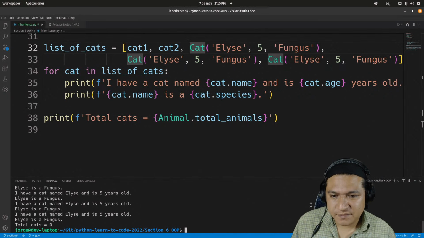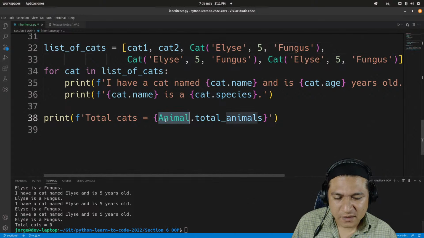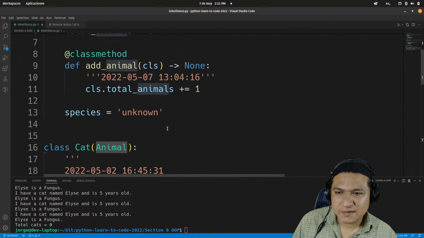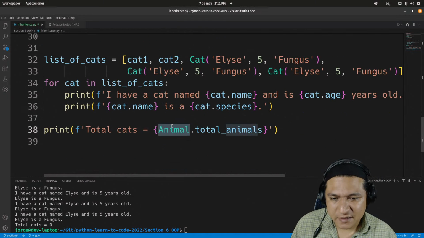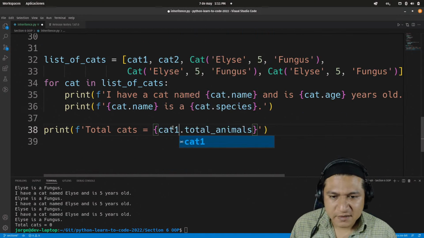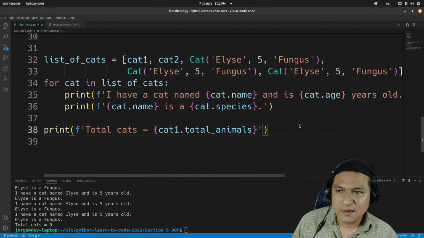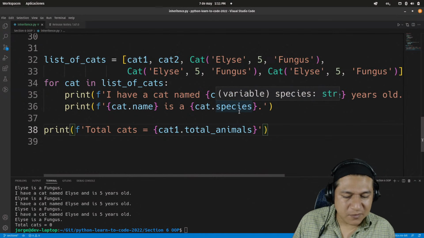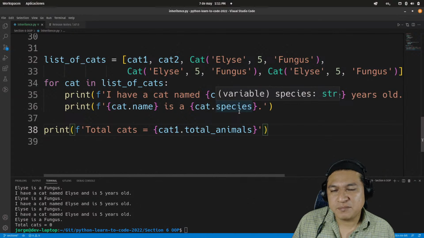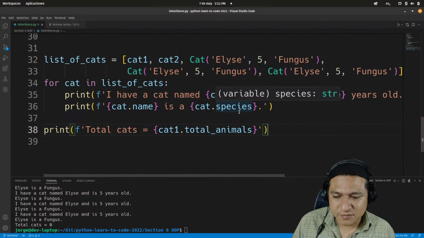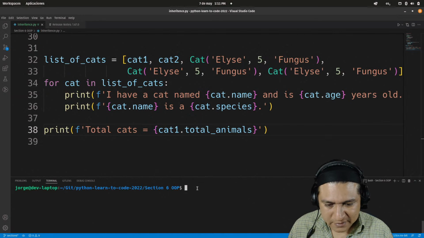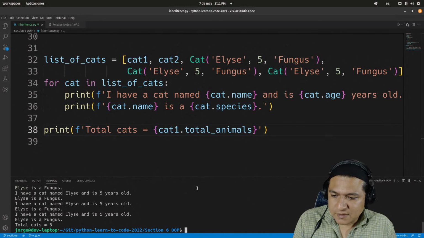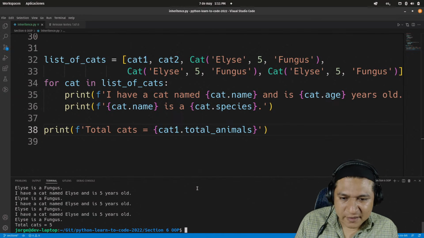But I wonder why on this run, what if I choose cat1 again? I should be able to get the value by just printing the actual attribute from the class itself. So I wonder why I'm not doing that. It's actually working here.